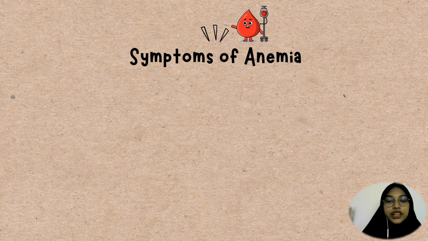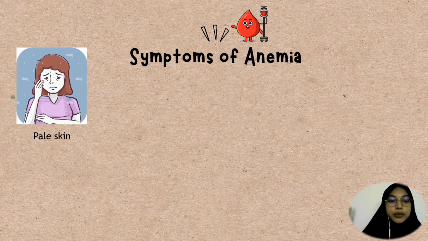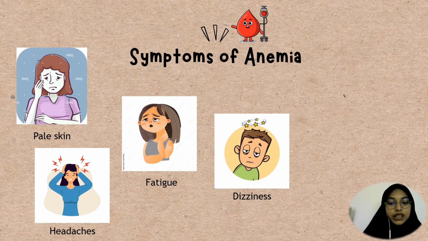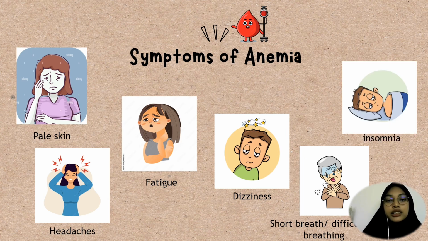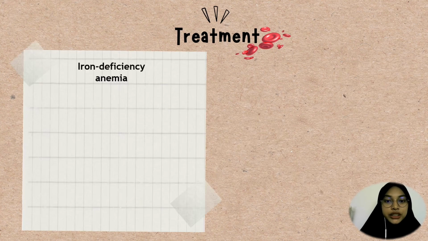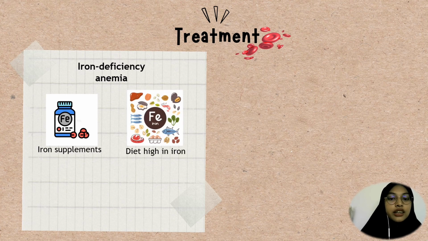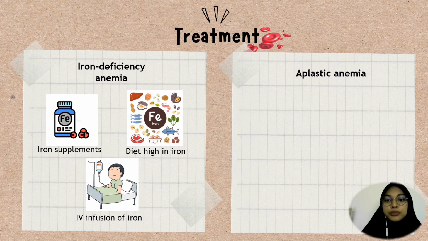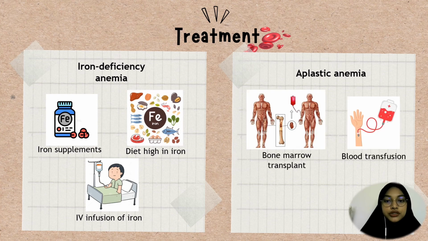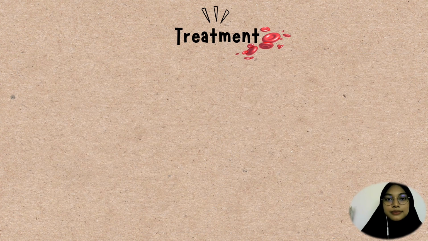Next is symptoms of anemia. Symptoms of anemia are pale skin, headache, fatigue, dizziness, shortness of breath or difficulty breathing, and insomnia. For the treatment, iron deficiency anemia is mainly treated with iron supplements and a diet high in iron, and in some cases, iron is also given through IV infusion. The treatment for aplastic anemia includes bone marrow transplant, blood transfusion, or medication.